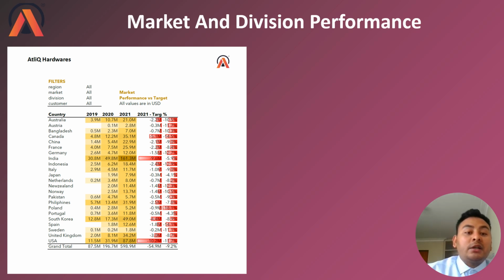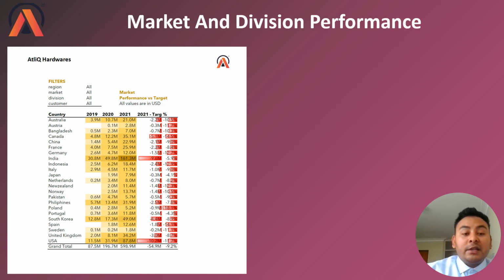In terms of target, none of the markets has fulfilled the target requirement. It could be because of two reasons. One reason could be that the target has been set to such a high limit that it was impossible to meet, and the other is that the markets are not doing great.